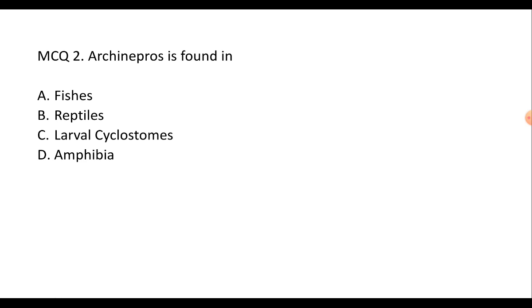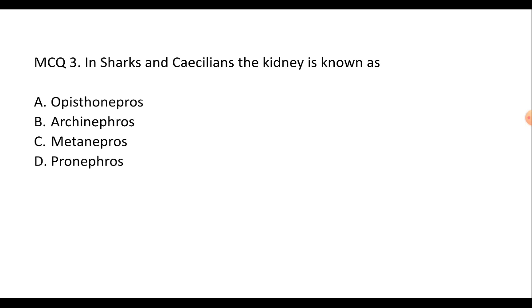Archinephros type of kidney is found in fishes, reptiles, larval cyclostomes or in amphibia. Archinephros type of kidney is found in larval cyclostomes. In sharks and caecilians, the kidney is known as opisthonephros, archinephros, metanephros or the pronephros. Yes, it is known as opisthonephros. The answer is A.